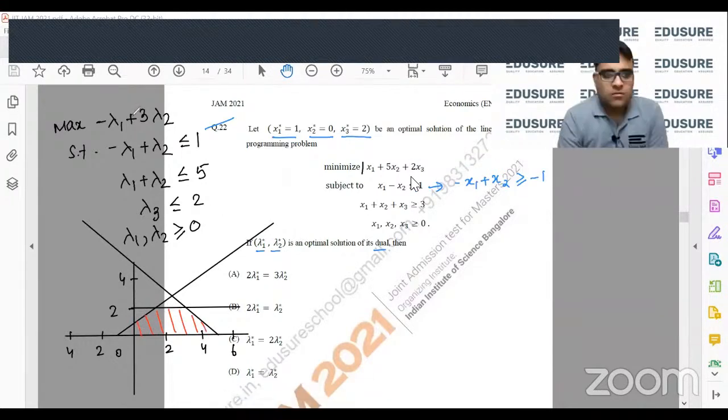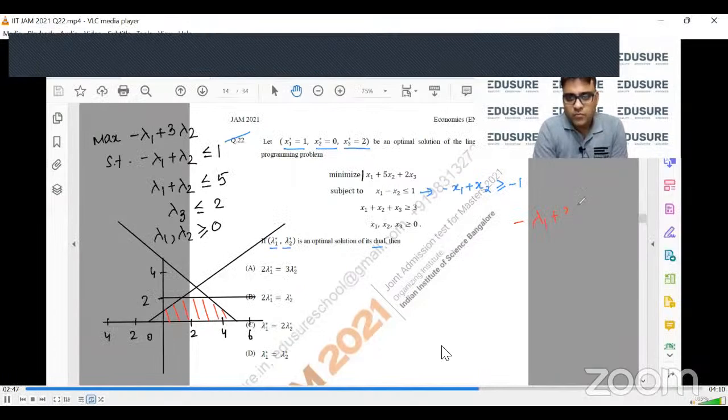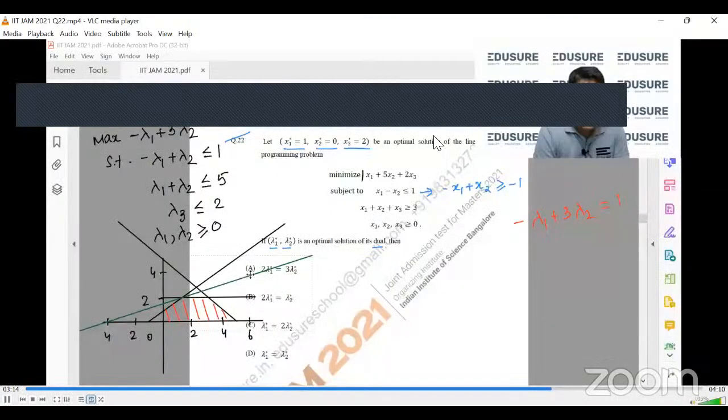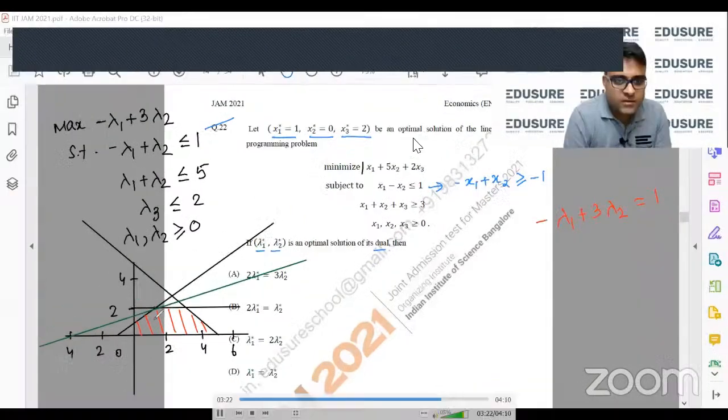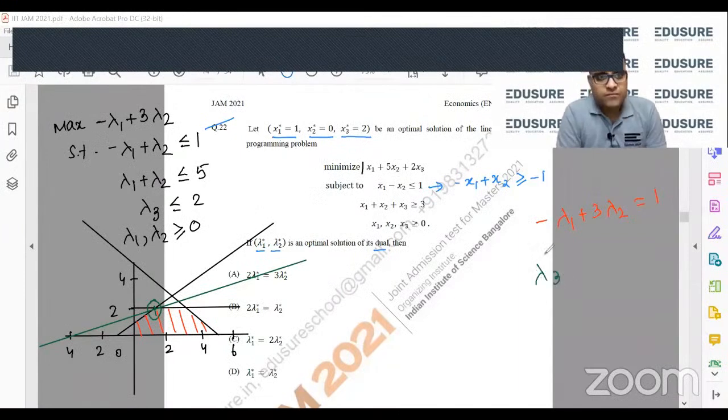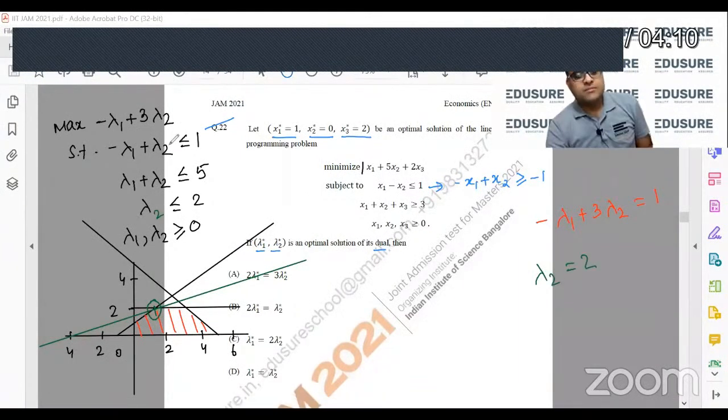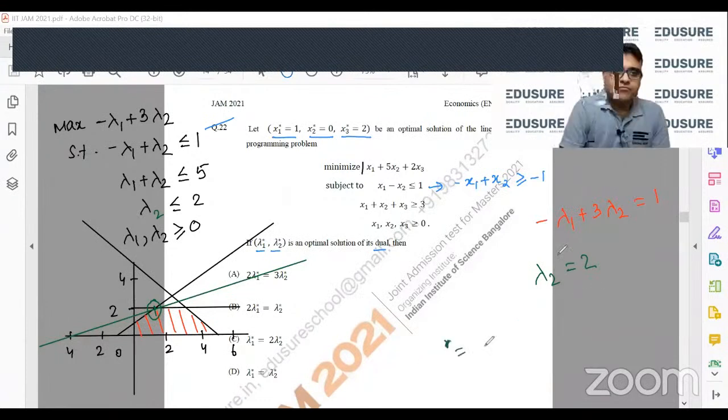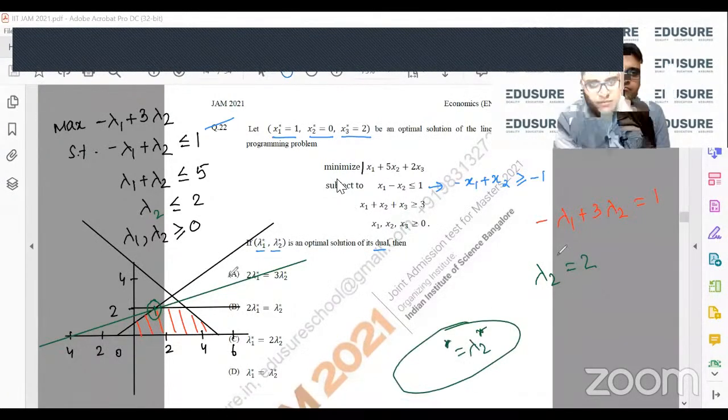Okay. Now, minus lambda 1 plus 3 lambda 2, if I equate it to 1, so towards the left, that is increase my lambda 2. So that will happen at this point. What is this point? This is lambda 3, sorry, put lambda in this. So minus lambda 1 is equal to lambda 2 star. This is the relationship between lambda 1 and lambda 2.